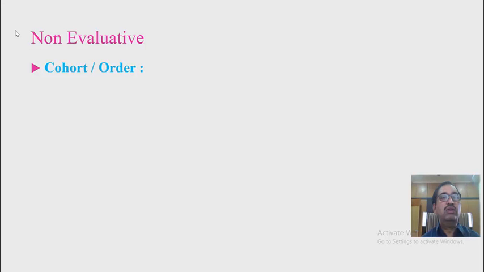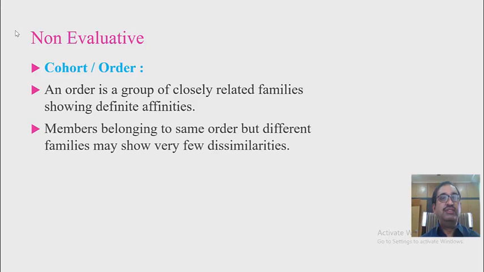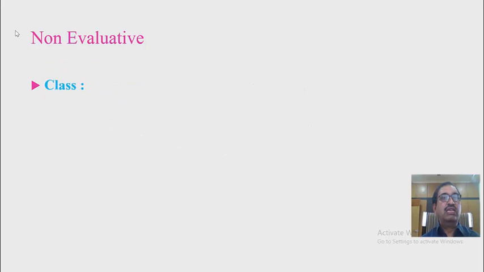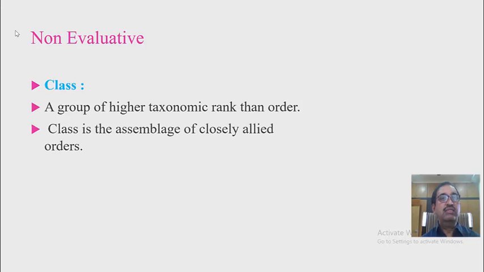Order. An order is a group of closely related families showing definite affinities. Members belonging to the same orders but different families may show very few dissimilarities. Class. A group of higher taxonomic rank than order is called class. Class is an assemblage of closely allied orders.